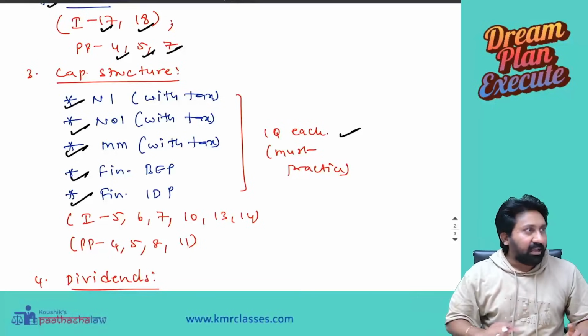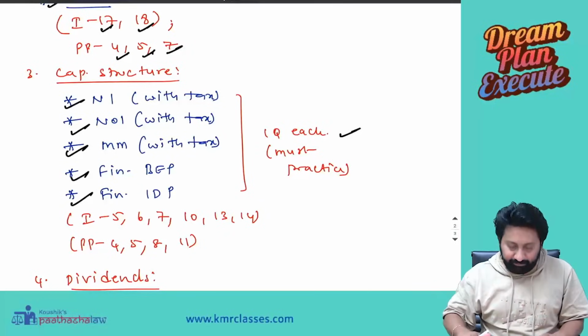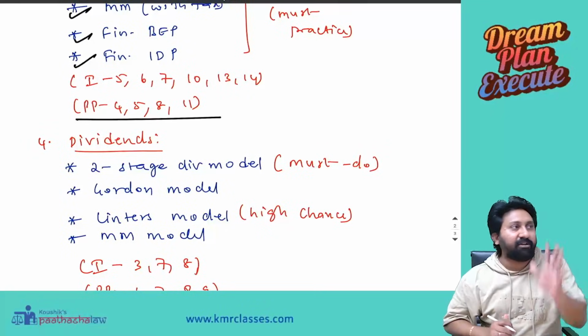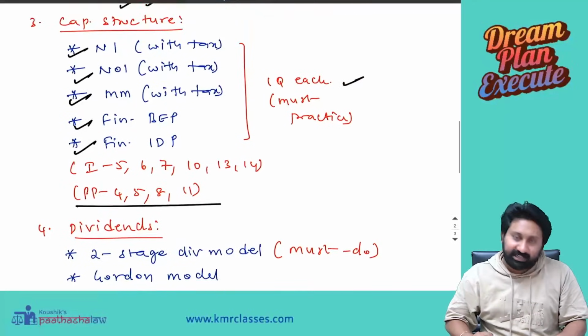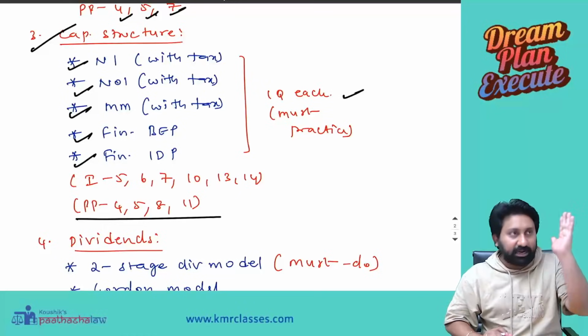Everything you will cover. NI you will cover, NO you will cover, MM you will cover, financial breakdown, financial difference, everything you will cover. Along with that, book back questions 4, 5, 8, 11 you have to do. If you do these questions, that's it. You are done with capital structure. Directly you can select and solve any exam question.